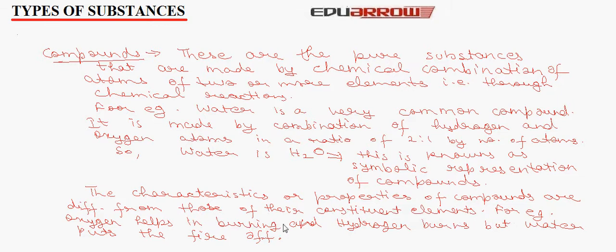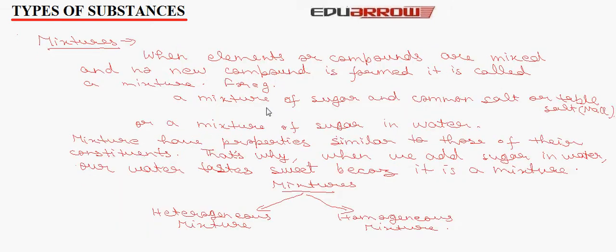Now let us understand what mixtures are. When elements or compounds are mixed and no new compound is formed, it is called a mixture. For example, a mixture of sugar and common salt or table salt. A mixture of sugar and water. All these are mixtures. Mixtures have properties similar to those of their constituents. That's why when we add sugar in water, our water tastes sweet because it is a mixture.